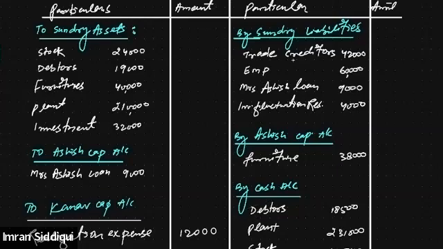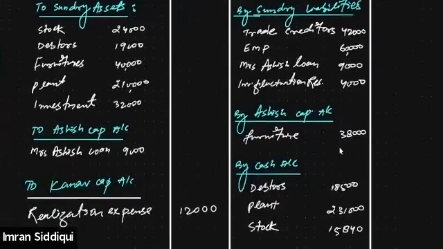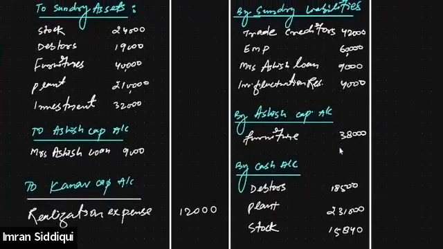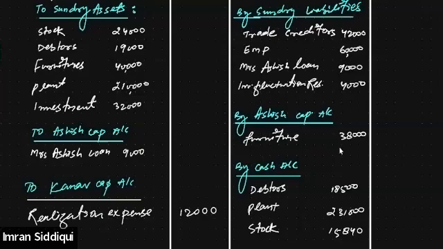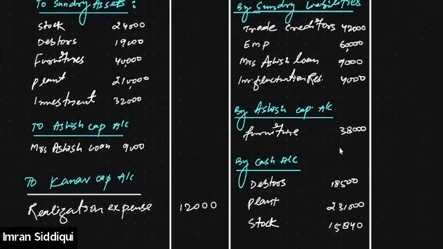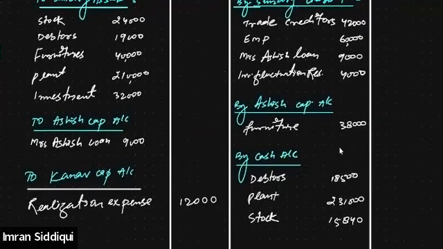Now listen to me very carefully. If any asset has any realizable value, only then will such realizable value be recorded on the realization account. But if we talk about a liability, if it is given in the question that any liability is being paid off, we will pay off such liability through bank or cash. But if the question is silent about whether the liability is being paid off or not, we will simply presume that the liability must be paid off. Liability will always be paid off.